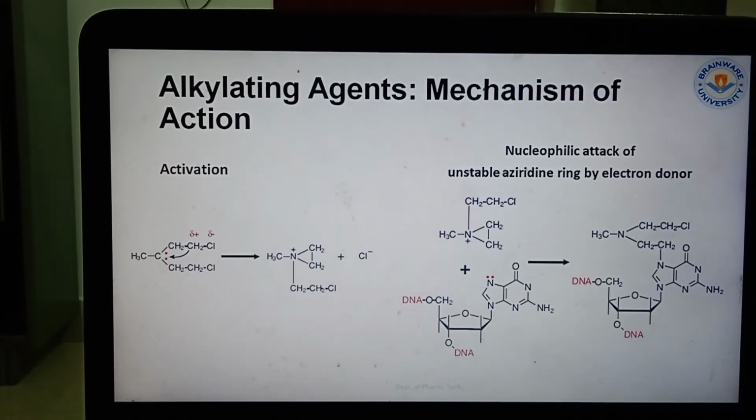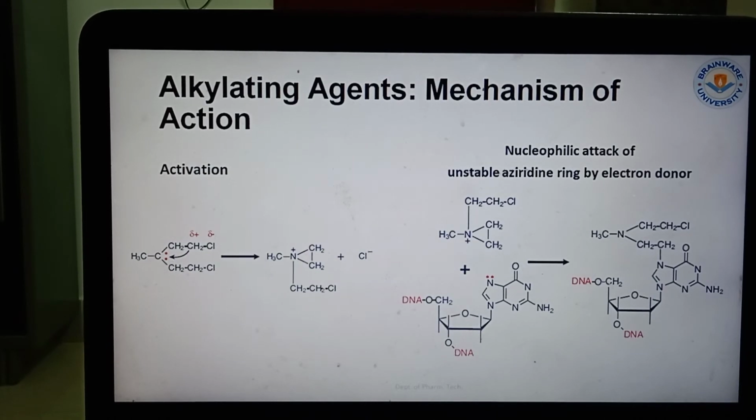So first coming to the activation of the agents, the mechanism of action. Activation of alkylating agents, how they are working. Now nucleophilic attack, an unstable aziridinium ring attacked by an electron donor. So in the case of DNA, nucleophilic attack is going on.